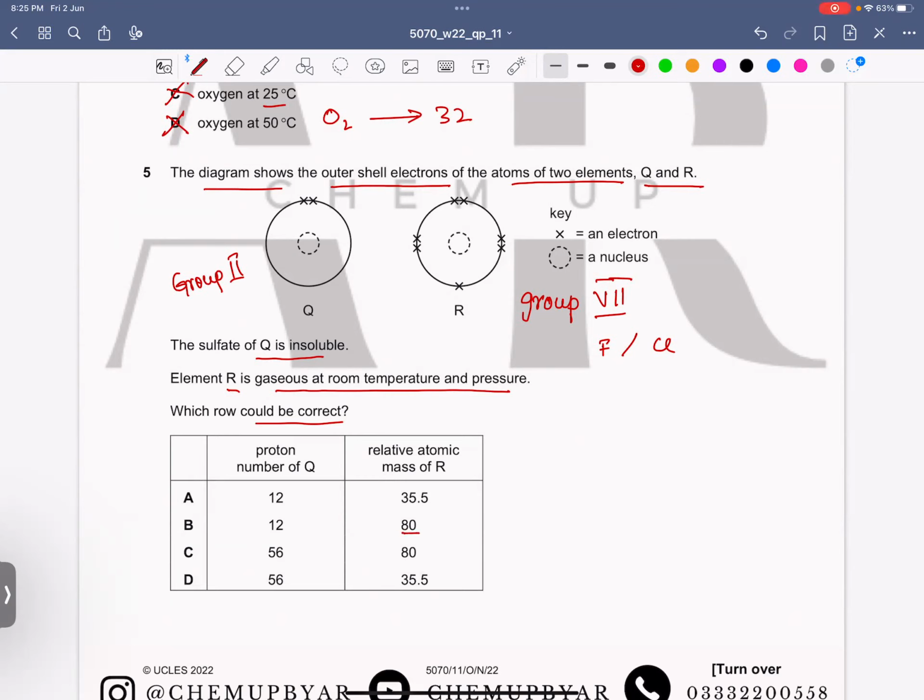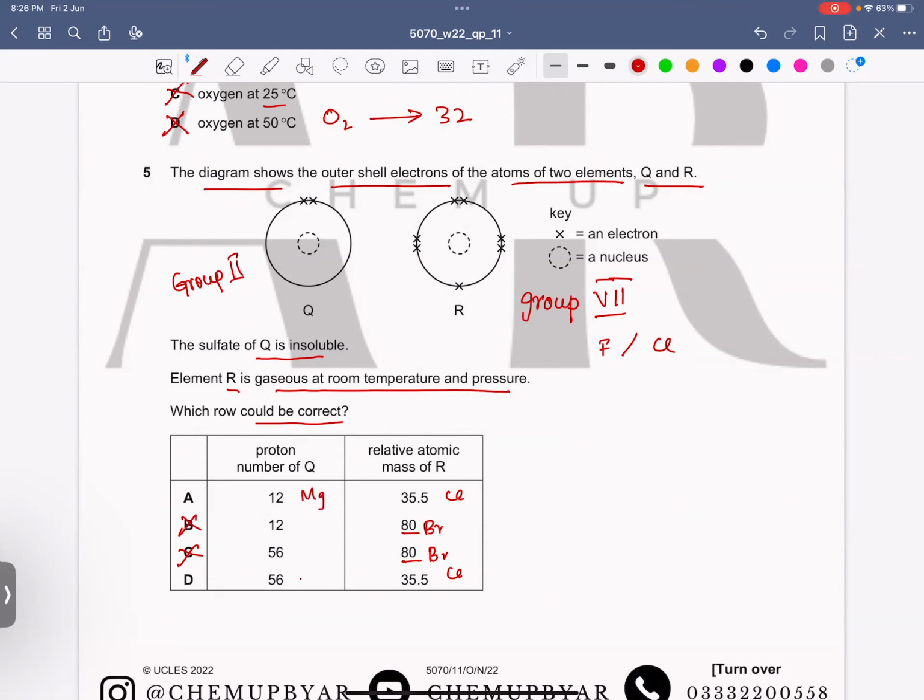These are the relative atomic masses of bromine. Bromine is a liquid at room temperature, which makes B and C wrong. These two are chlorine, and the proton number of Q. If you look at 12, this 12 is magnesium.